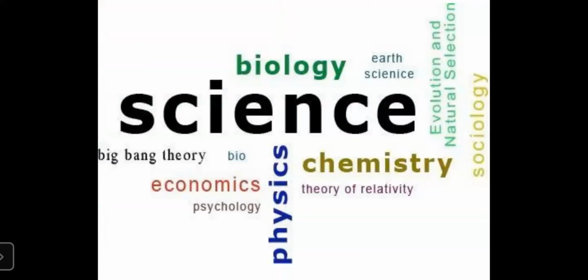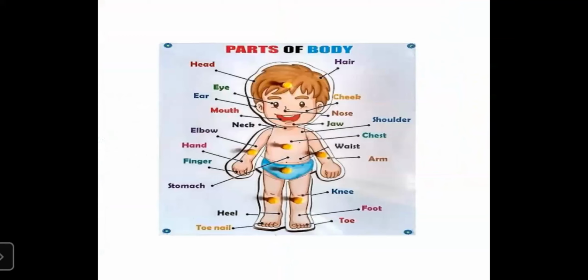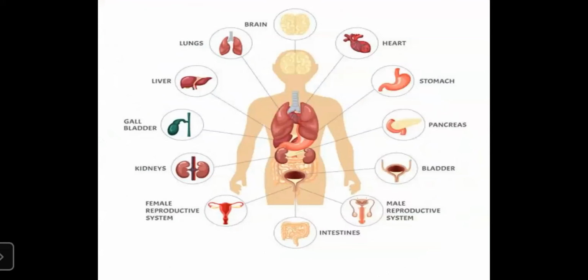Then we have seen parts of our body. There are 2 types of body parts: internal body parts and external body parts. Internal means the parts which are inside our body and which we cannot see or touch.